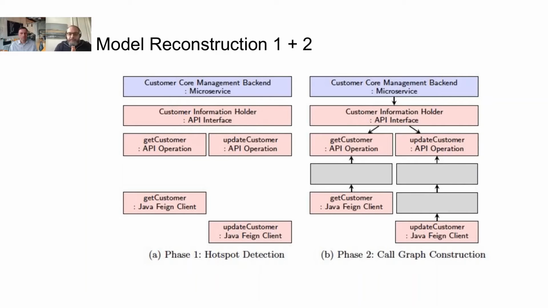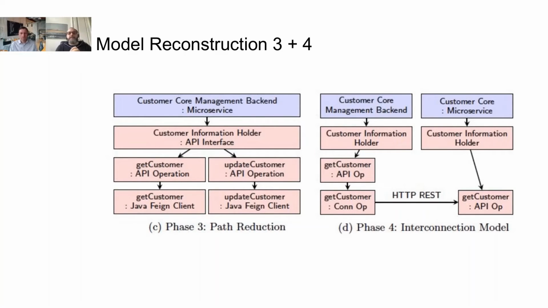In the second step, we are creating a call graph. That means we are doing a bottom-up approach and check, okay, we have this communication technique here, who is calling it? And we are doing this until we reach the API operations as the root elements in our call graph. And if we've done that, there's another step we have to do. We remove everything that is not important for us. So everything that we identified which is not a hotspot will be thrown away by doing a path reduction. And then we change the direction of our graph. That means now we are going just from the API operations straight down to our communication operations.